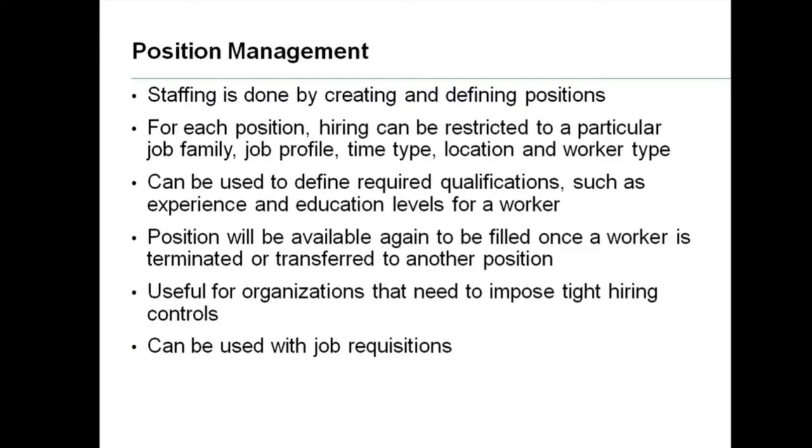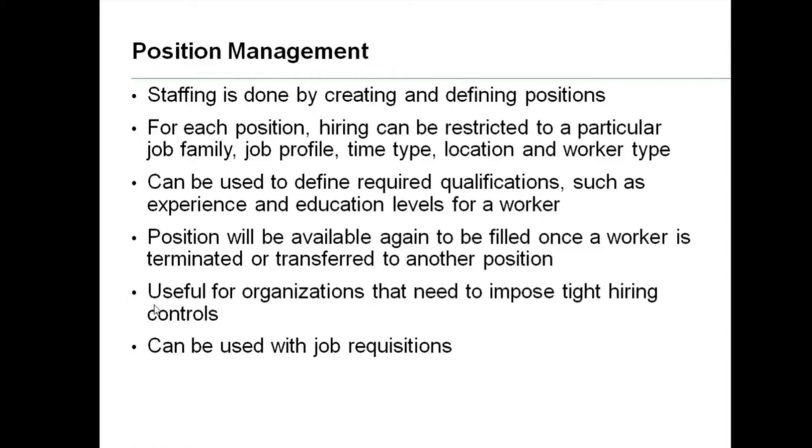Even if, take for example, among the three site engineers, one particular site engineer is excelling and doing a great job, and is well appreciated. Now for the next project, if that site engineer is promoted as project engineer, his position will be vacant and it will be filled by any other employee. So the positions will never change. The positions will be available again to be filled once a worker is terminated or transferred to another position.